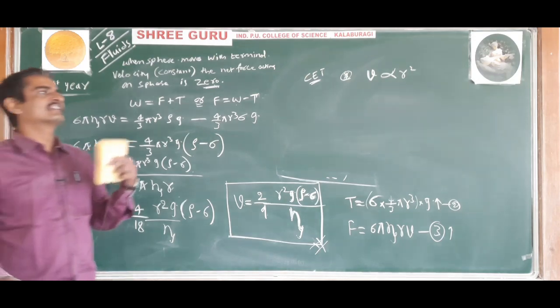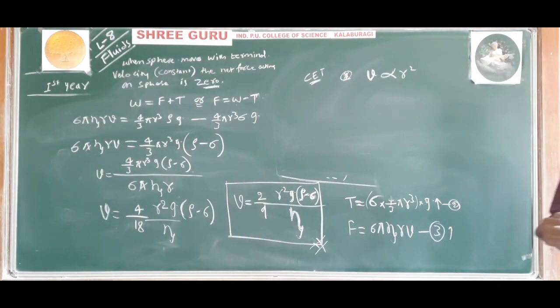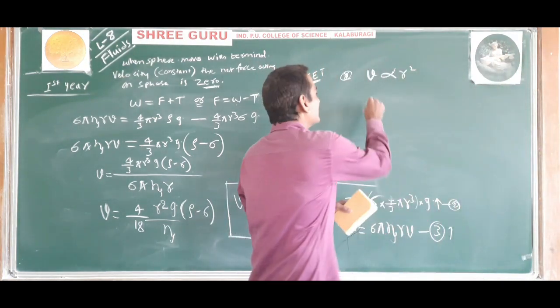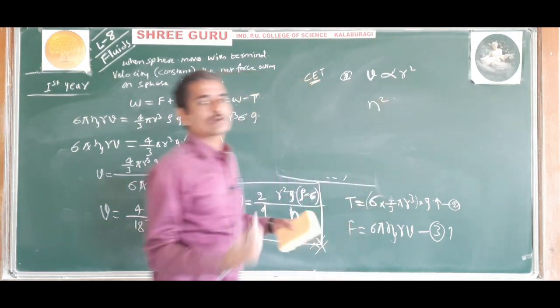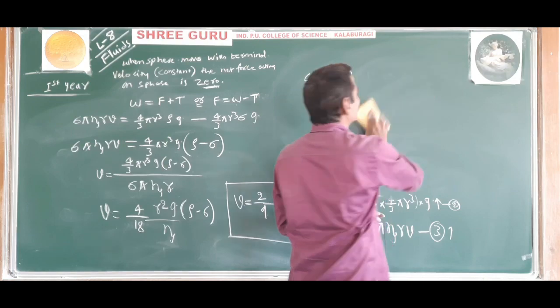If the radius is increased or decreased by n folds, then terminal velocity will also increase or decrease by n square times, with all the other factors remaining constant.